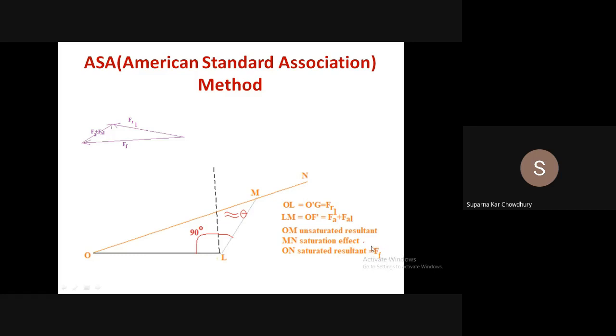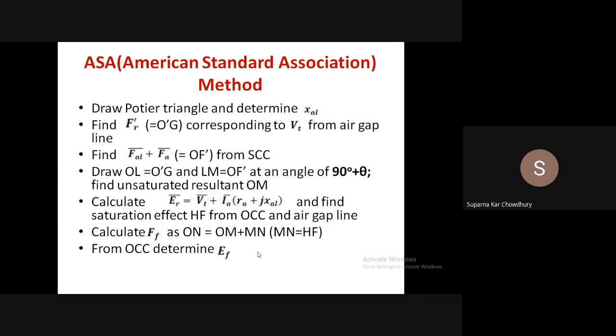So corresponding to this, from the OCC, we determine the air gap voltage EF, and we determine EF minus VT by VT to get the regulation. So what are the steps? FR dashed is determined corresponding to VT from the air gap line, not the OCC.